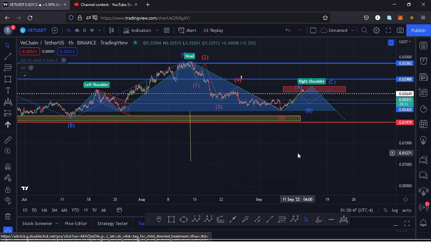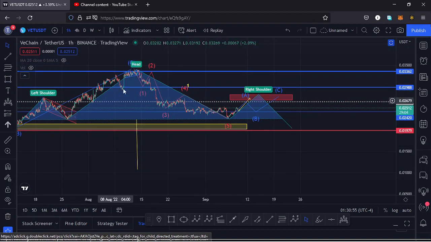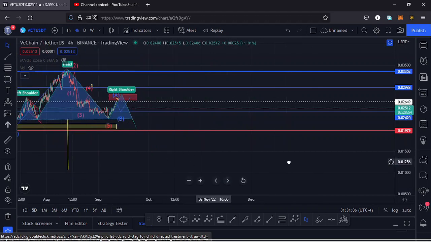So it's possible in case we see the formation of a wave 2, then continue seeing lower prices in the formation of a third wave, it's possible that we might complete the formation of this head and shoulders pattern, then see a breakout to the lower side, and could take us back to around the $0.01 mark. So let's be patient and see how that plays out.